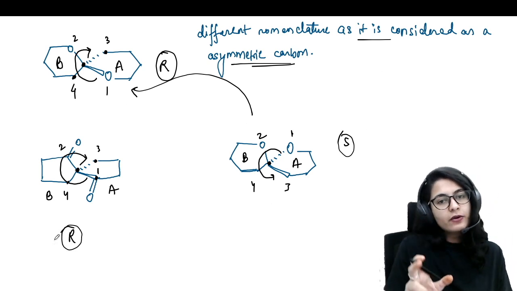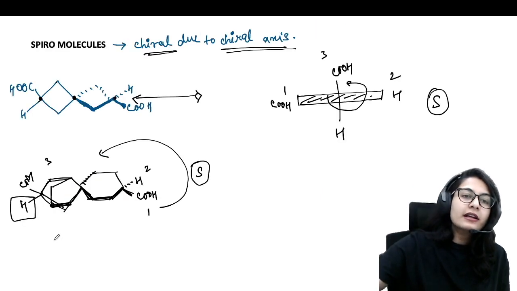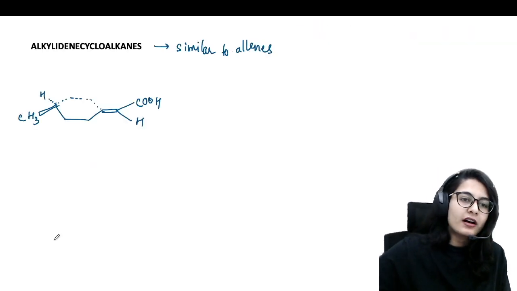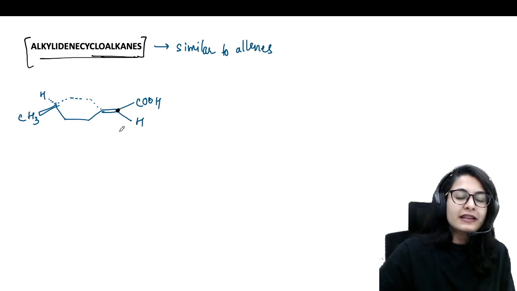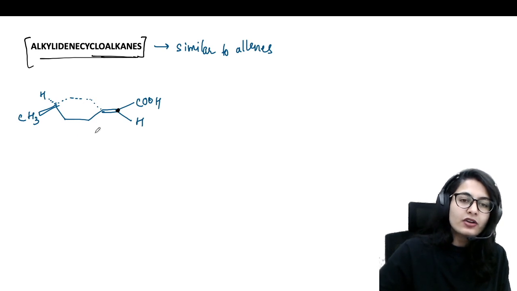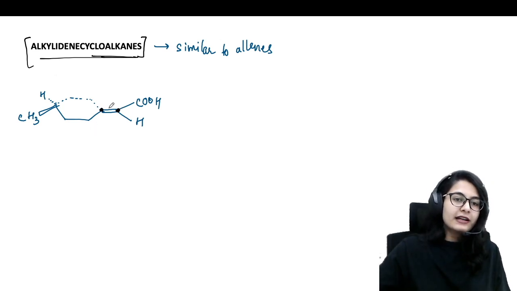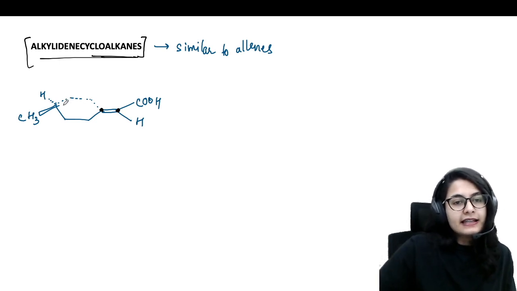Okay, so these types of spiro compounds will be named like a symmetric carbon, and this one just like your allene system. Okay, so be careful which system you are doing the nomenclature for. The last one is your alkylidenecycloalkanes. What is that? So this is your methylidene cycloalkane because you are having a CH2 unit, just a carbon doubly bonded. And if you write the molecular orbital diagram for this system, you will understand it is exactly like that of an allene system, right? Because this carbon is